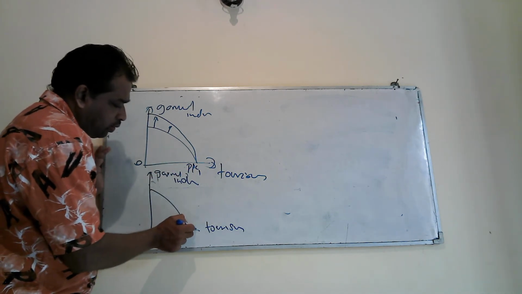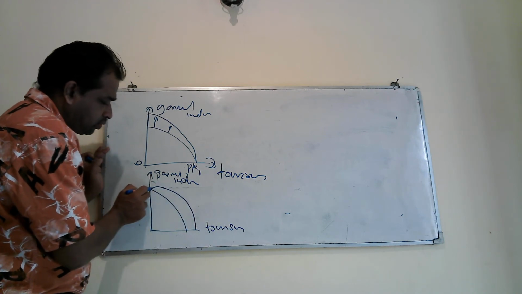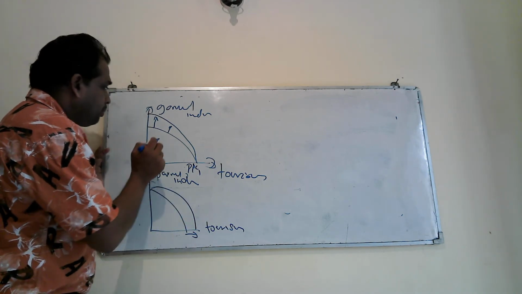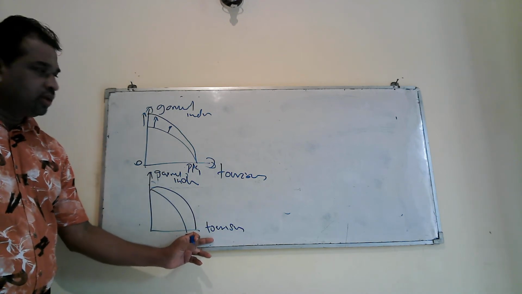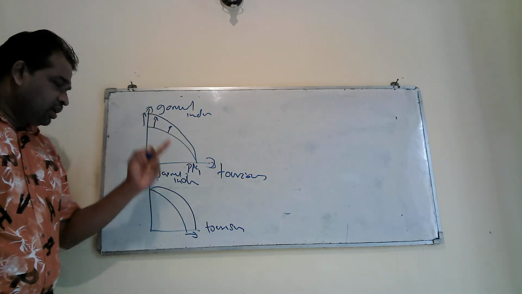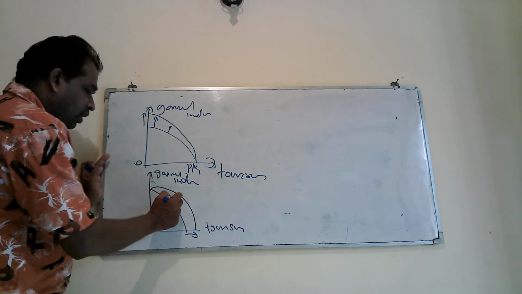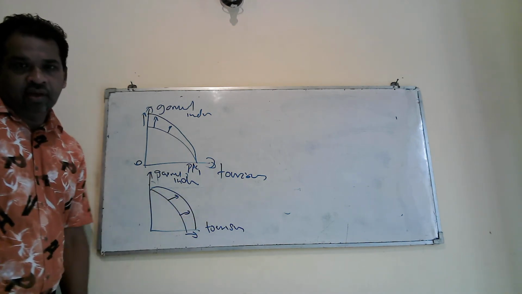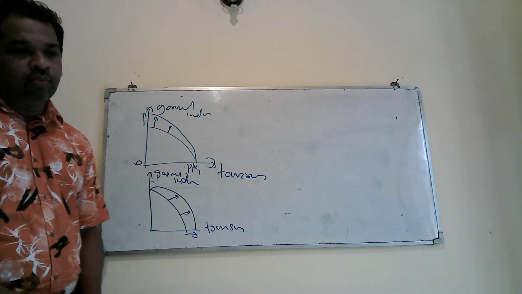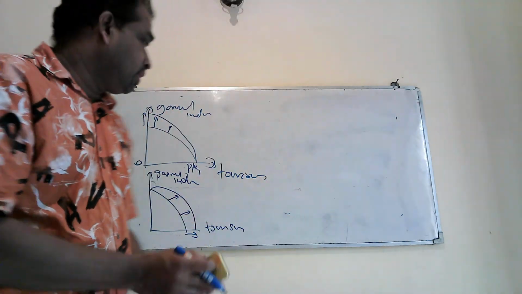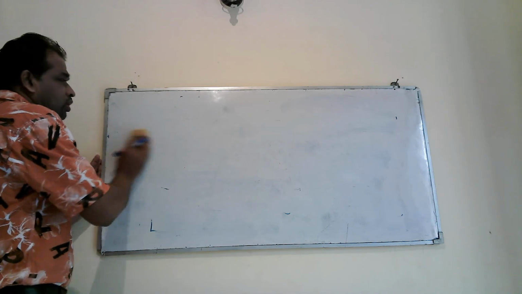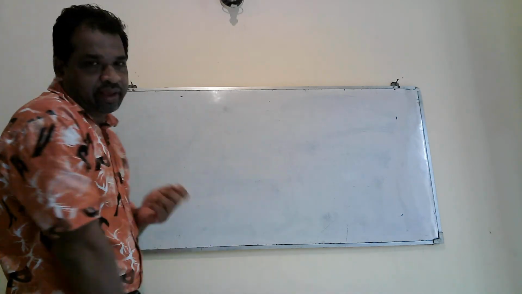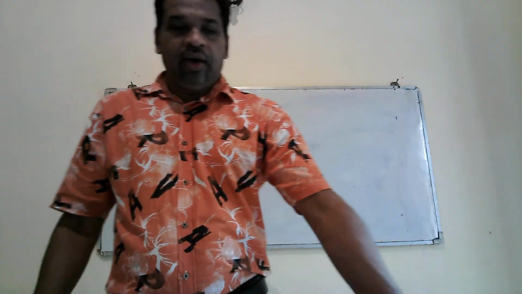Then we can have it like this also. That means improvement has happened in the tourism industry. Here the garment industry, then there can be expansion only from tourism. Right. That is one side, improvement in the industry. Likewise, we can have different concepts to explain under the PPC curve.